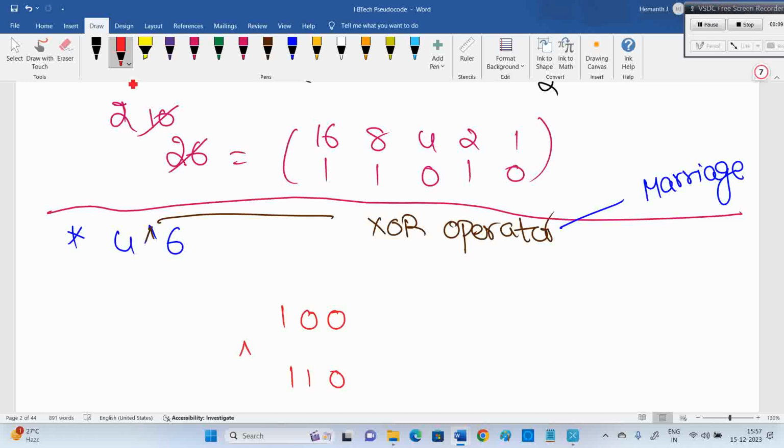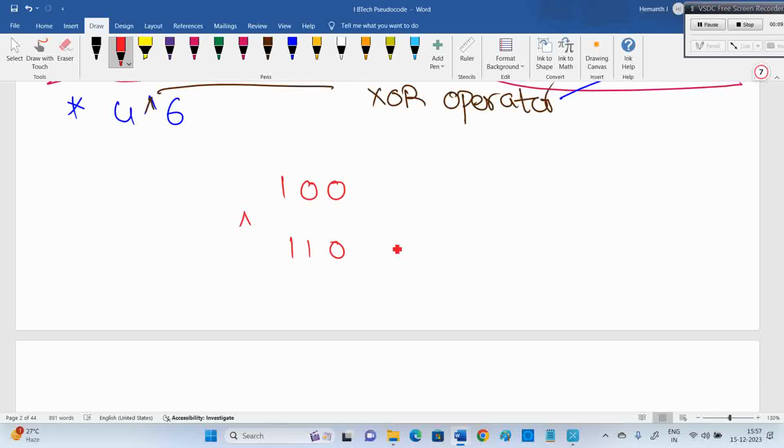Now XOR operations are bitwise operators, bit to bit. First bit: 0 and 0, what should be there? 0. Then 0 and 1 gives 1, and 1 and 1 gives 0. Finally we are left with 010, which is nothing but 2. This is binary, and I need to convert it into decimal, so this fastness you require.